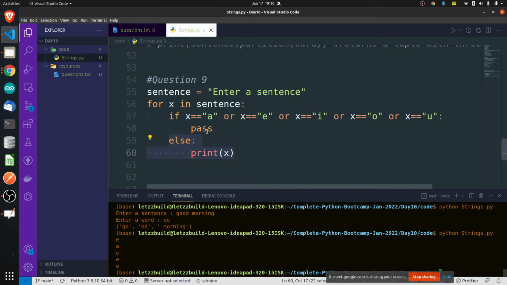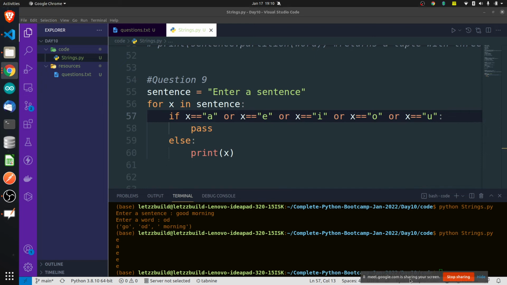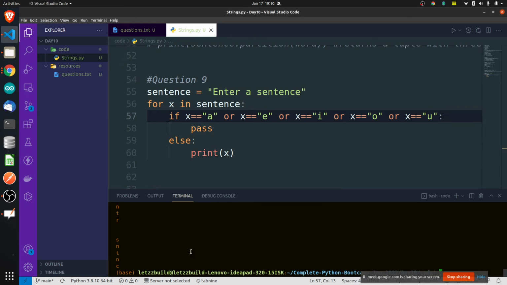I thought that you might say if x is equal to b, or if x is equal to c, or if x is equal to d, and such you will do till the z. Thank God you did not tell me that answer. So these are all the consonants that are available on this.